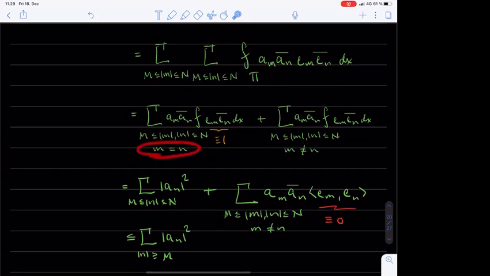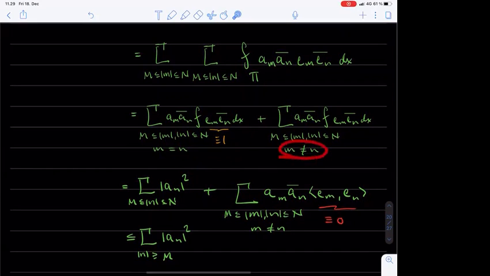Now, in the first double sum, m is equal to n, so the double sum can be written as a single sum where the absolute value of the index n lies between big M and big N, and the product of a_n and the complex conjugate of a_n equals the absolute value squared of a_n. Also note here that the product of e_n with its own complex conjugate equals identically 1, and the average integral of the number 1 is also 1.